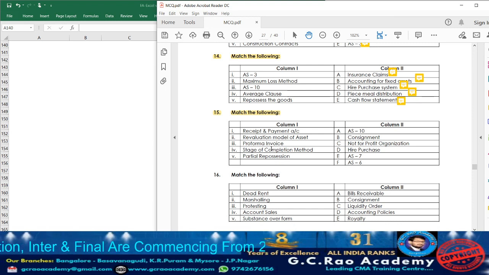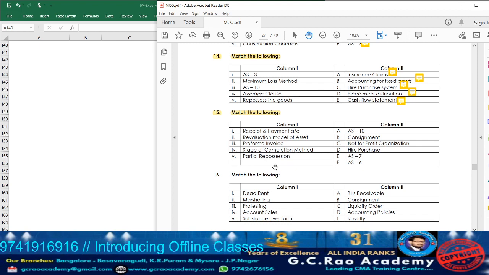When the consignor is going to send the goods to the consignee, along with the goods, the pro forma invoice will be sent, which is going to provide the details regarding the value, how much quantity of goods has been given, and what the quality is. All that information will be mentioned in the pro forma invoice. Stage of completion method is one of the methods to determine how much work has been completed in a contract. It is related to AS7.